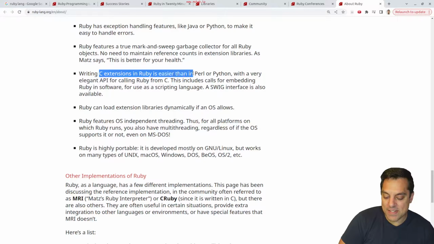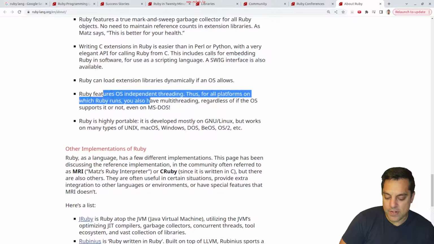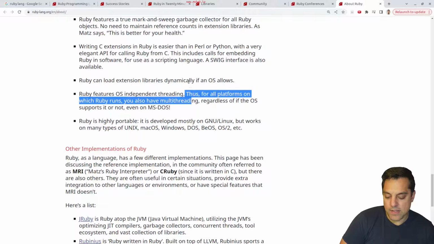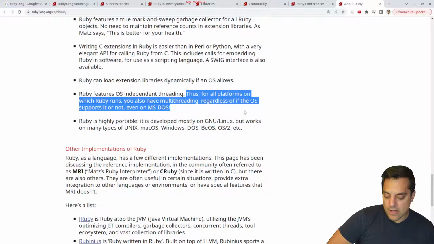And then writing C extensions in Ruby is easier than in Perl or Python, with a very elegant API for calling Ruby from C. Interesting. Okay, there's a Swig interface or something. That could be neat to look at. Ruby features OS independent threading. It can load extension libraries dynamically. Okay, that's great. So essentially I'm assuming we can get basically all of C for free in this language. But on threading, yep, it's got it.